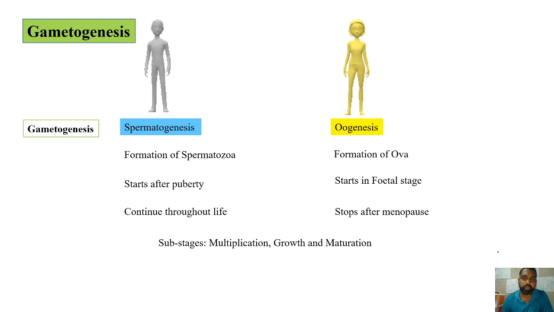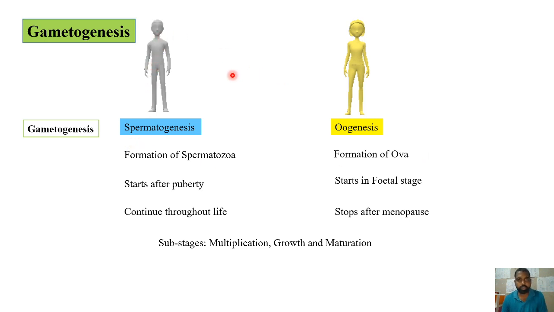Hi everyone. In this second lecture on human reproduction, we are going to discuss gametogenesis in both male and female. In the case of male, gametogenesis is known as spermatogenesis, where the spermatogonia present inside the seminiferous tubules will generate spermatozoa or sperms. In female, in the process of oogenesis, oogonia present in the ovary will generate ova or eggs.